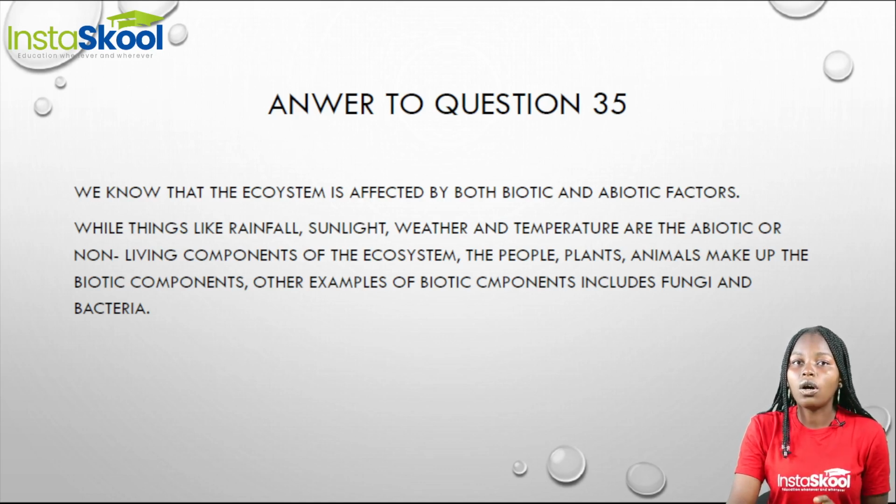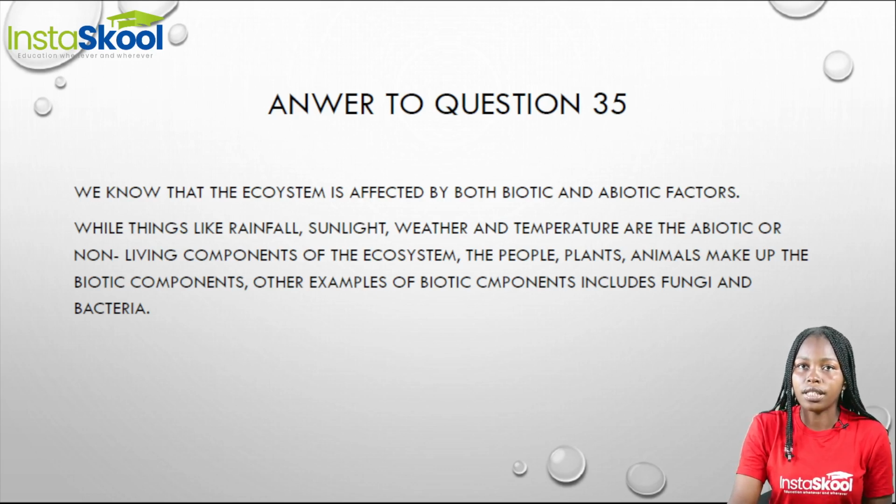These are the non-living components of the ecosystem. On the other hand, the biotic factors include humans, plants, and also animals, the living components of the ecosystem. Other examples of biotic components, that is living things, are the fungi and the bacteria.